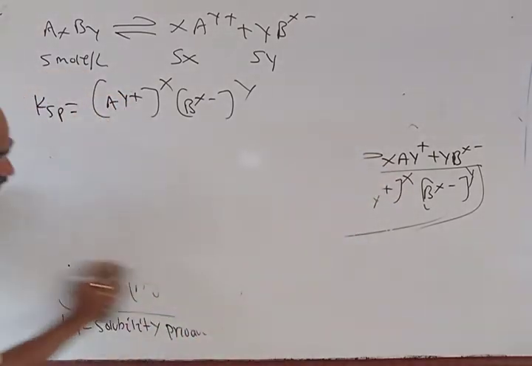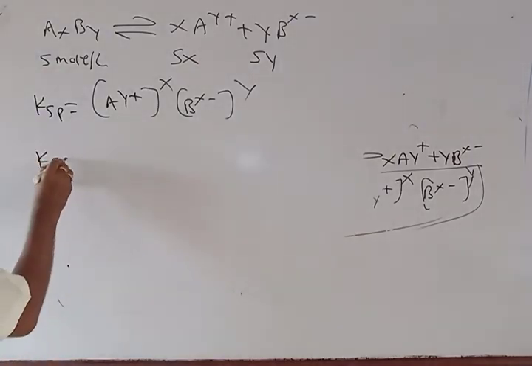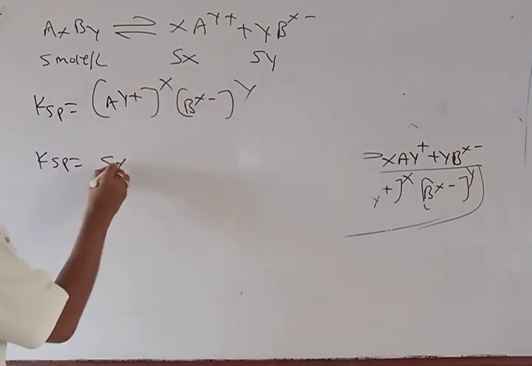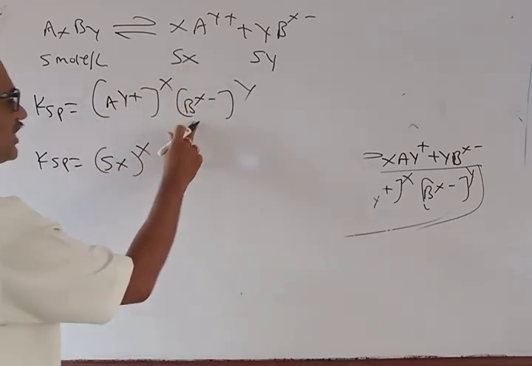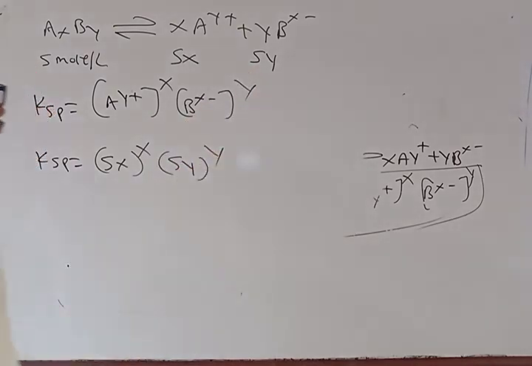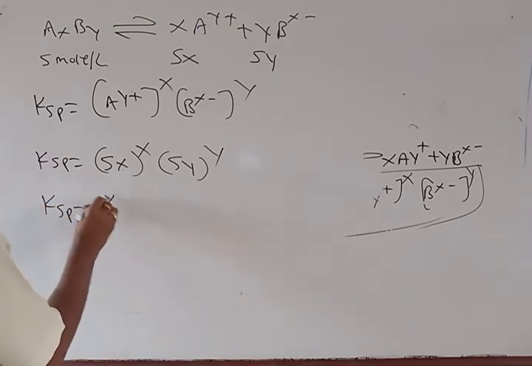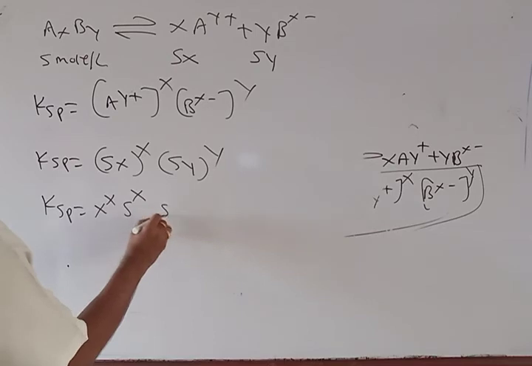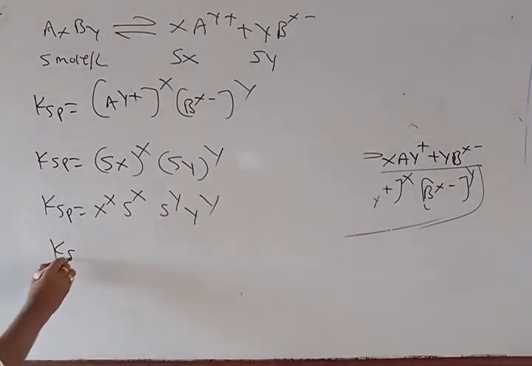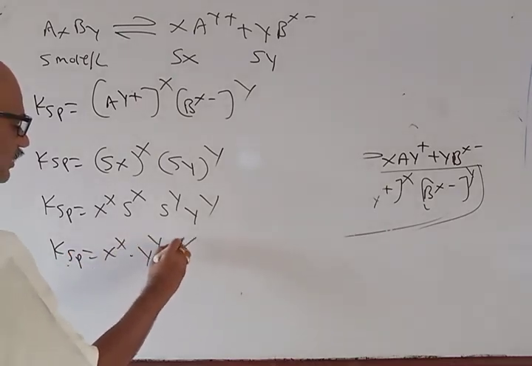Then I can write KSP is equal to Sx power x into Sy power y. So KSP is equal to x power x, S power x, S power y, y power y. So KSP is equal to x power x and y power y into S power x plus y.